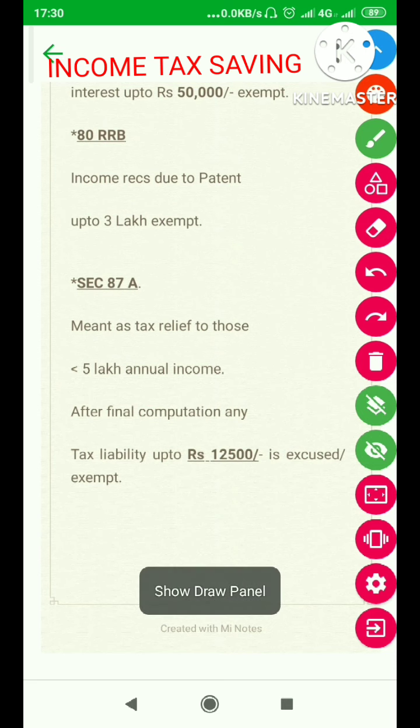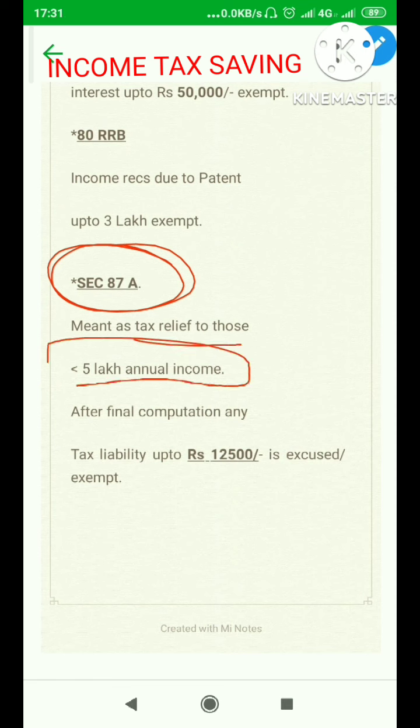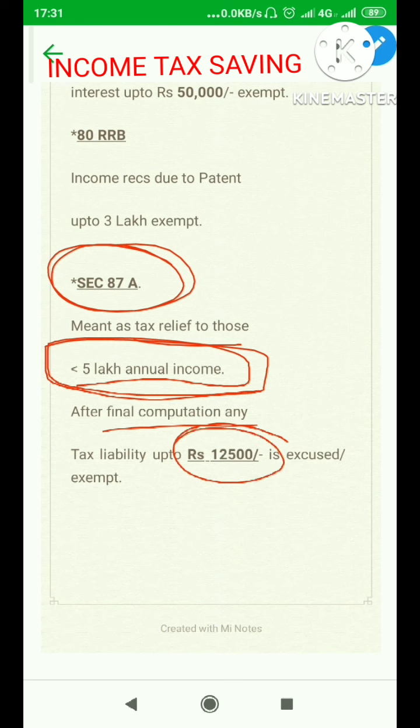Last but not the least, a very important clause. The clause is section 87A. A large number of times we forget it. This is mainly a relief for the lower income group. Anybody earning less than 5 lakh rupees. Once his total tax is calculated, after final computation of the tax, out of his total tax liability, let's say his tax liability was 13,000, 12,500 is totally exempt, and in case his tax liability is below 12,500, the complete tax liability is exempted or excused from income tax. A beautiful clause which we must remember.